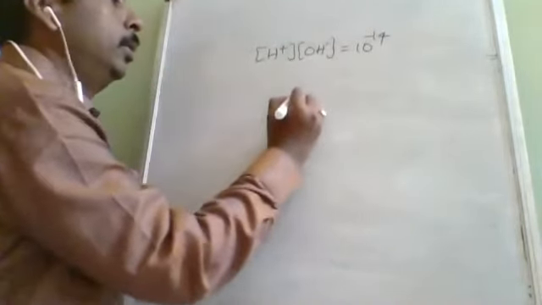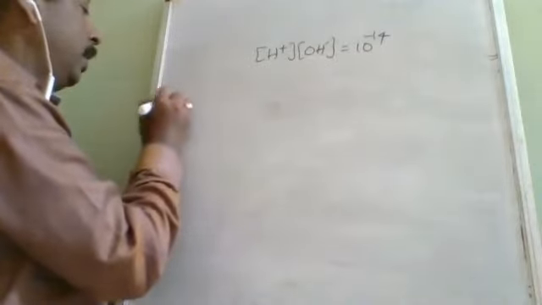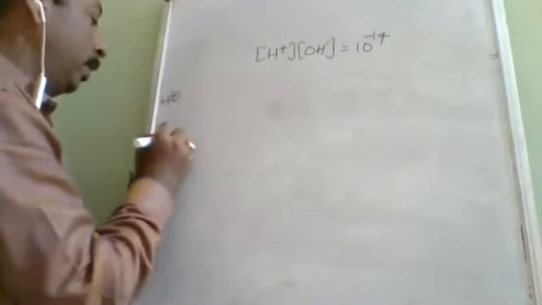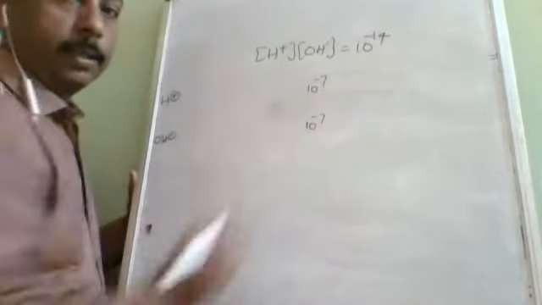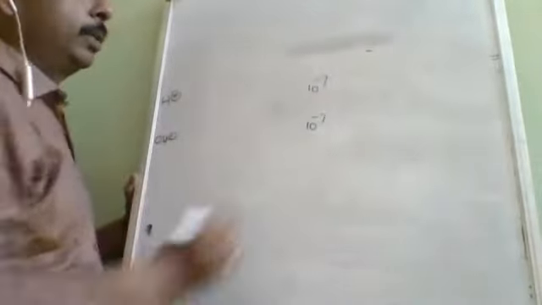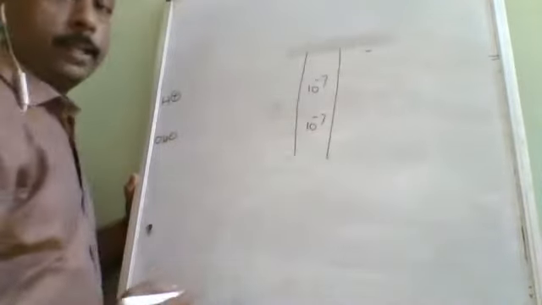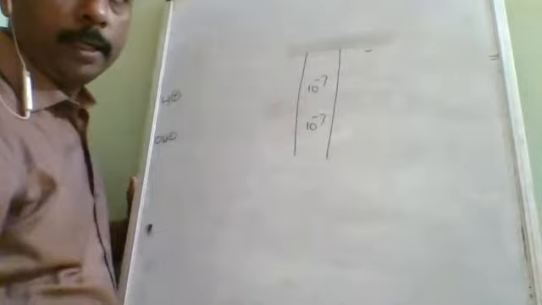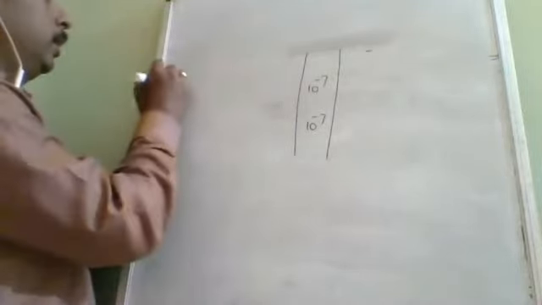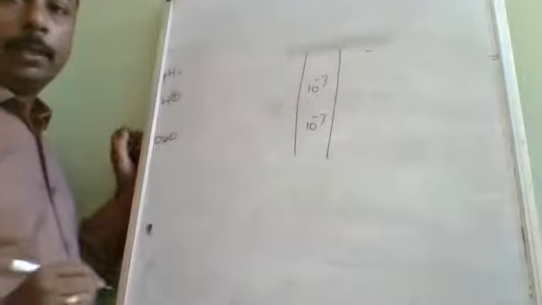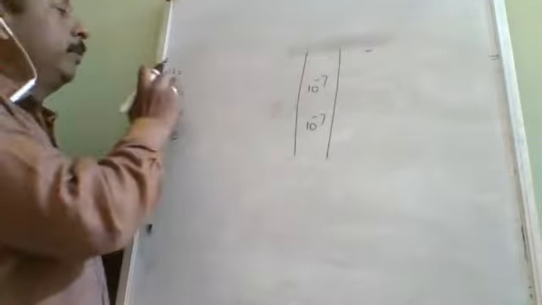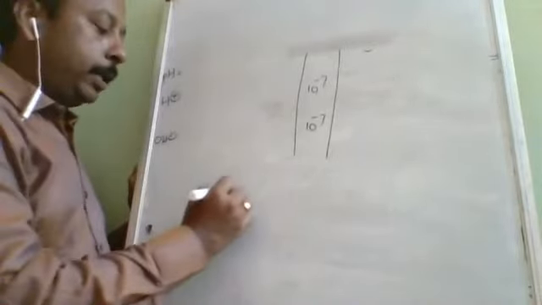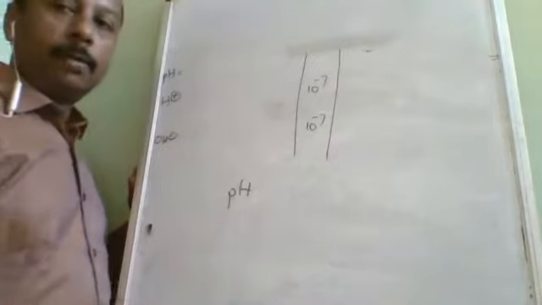So I will write here H plus, here OH minus. At this point, 10 to the power of minus 7 and 10 to the power of minus 7. So what is this? H plus concentration and OH minus concentration. When they both are the same, instead of writing this much quantity every time, they introduced pH. pH is the negative power of 10, so the power of hydrogen ion concentration. P stands for power of, H stands for hydrogen ion concentration.